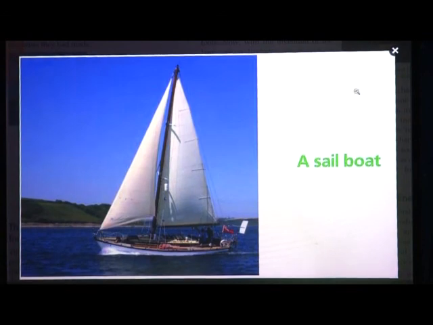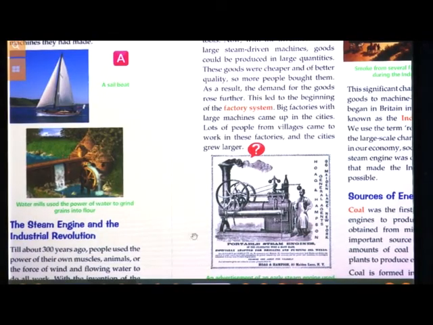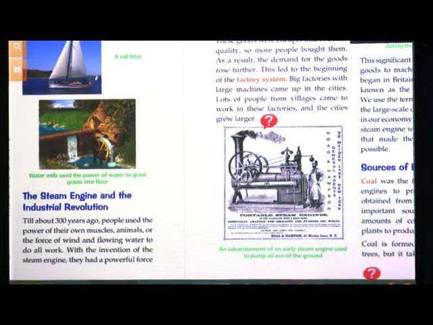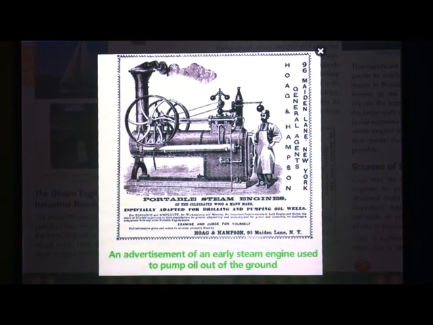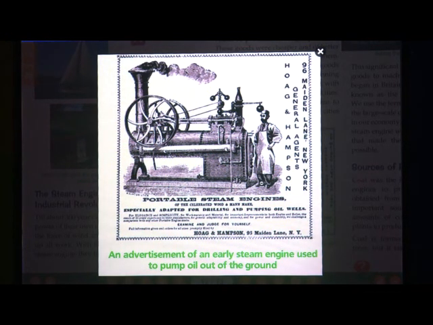Then we had seen all about the steam engine. When this steam engine was invented, there was an industrial revolution. The steam engine was used in many modes of transport and also in industries. Many huge machines were developed.